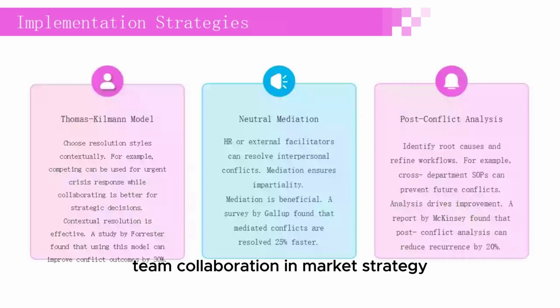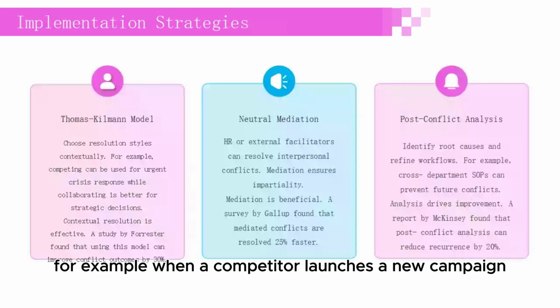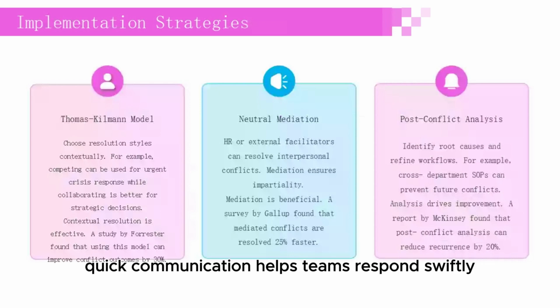Team collaboration in market strategy, 5 key elements explained. Effective communication mechanisms. Importance in market strategy. Accelerates decision-making. Rapid alignment on market trends and project updates is crucial. For example, when a competitor launches a new campaign, quick communication helps teams respond swiftly.